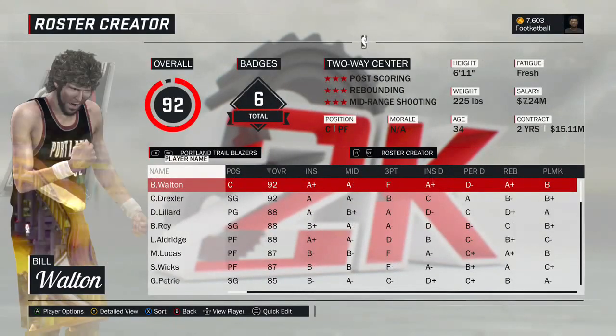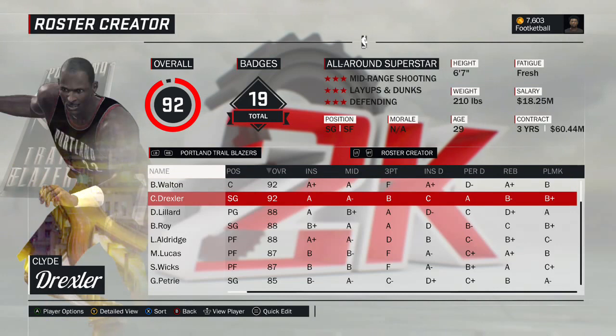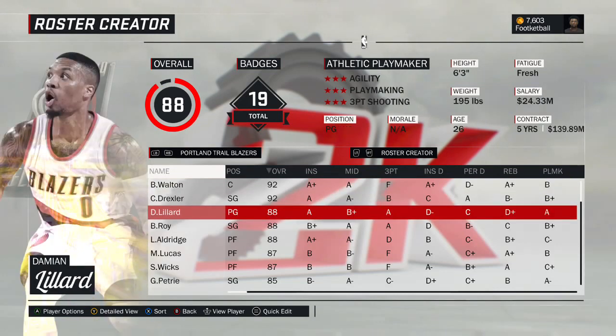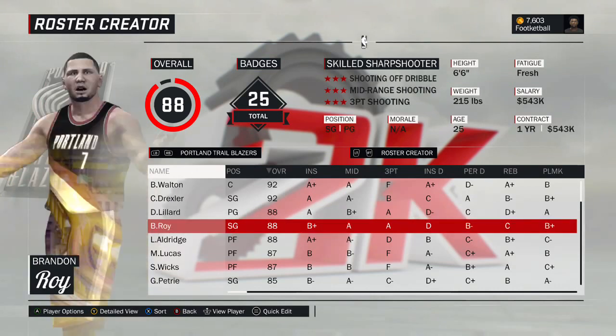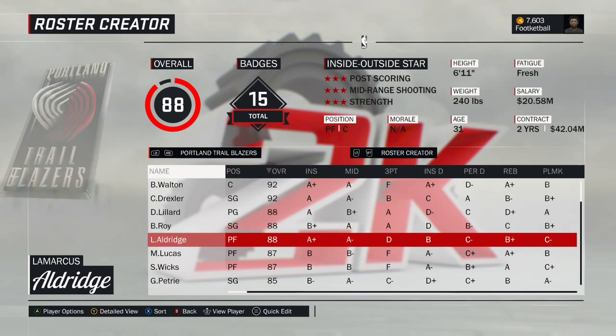All right, last team. This is the last one, guys. Kind of a crazy project, but this is the last one we have to go through. The Portland Trailblazers, Bill Walton, 1977 version of Bill Walton. That was their lone title-winning season. Clyde Drexler, 1988 version of Clyde the Glide. Damian Lillard, this is the current version of Dame. Brandon Roy, creative player, thought it looked pretty good. 2009 version of Brandon Roy.